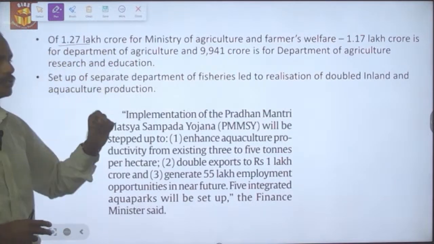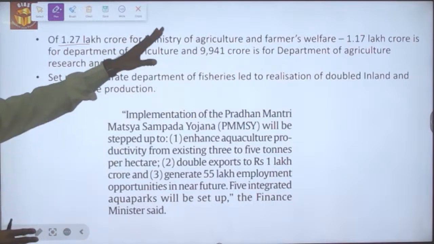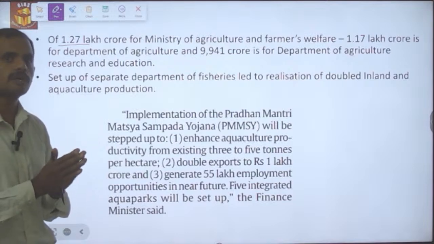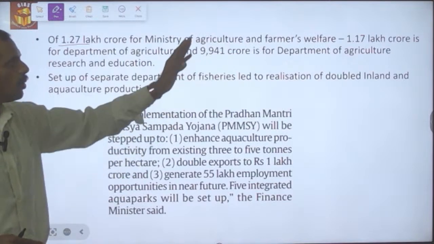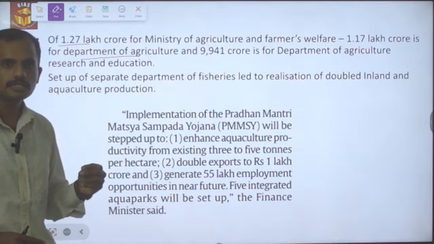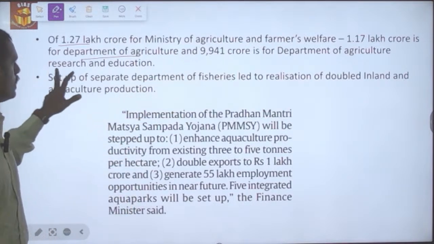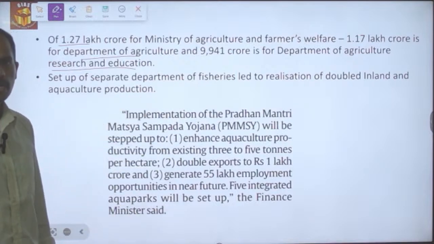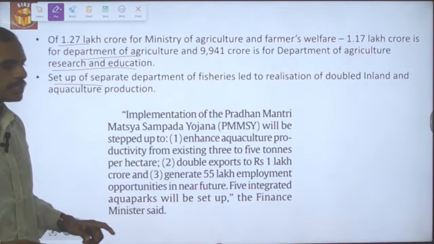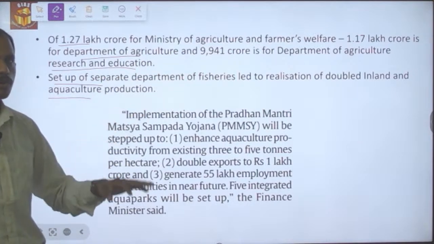Out of the 1.27 lakh crore that has been allocated for the Ministry of Agriculture and Farmer Welfare, 1.17 lakh crore will be allocated for the Department of Agriculture, and then 9,941 crore will be allocated for the Department of Research related to agriculture. And the setup of the separate Department of Fisheries has led to doubling of inland as well as aquaculture production.